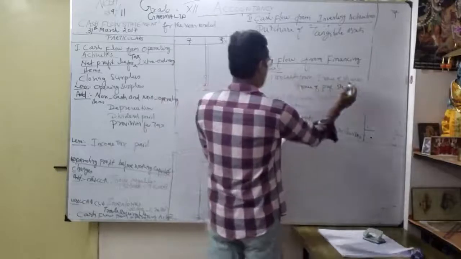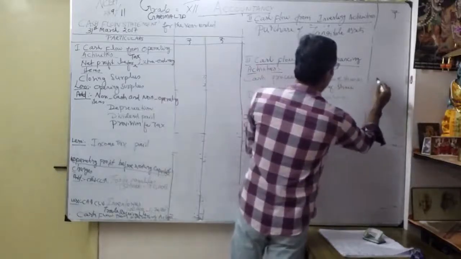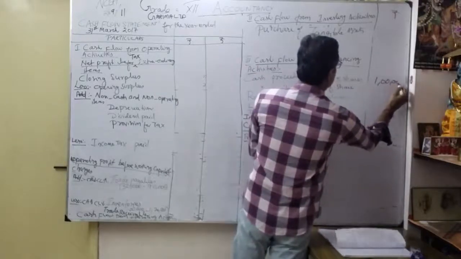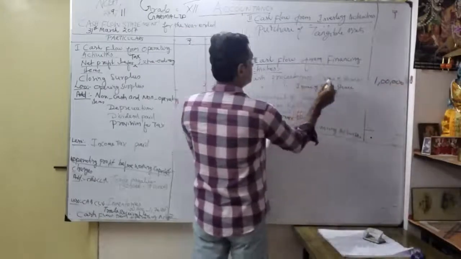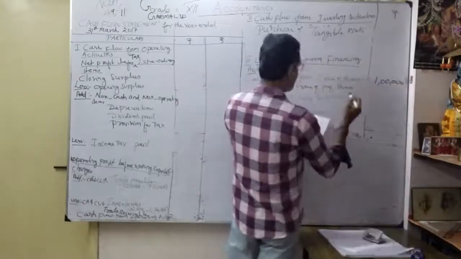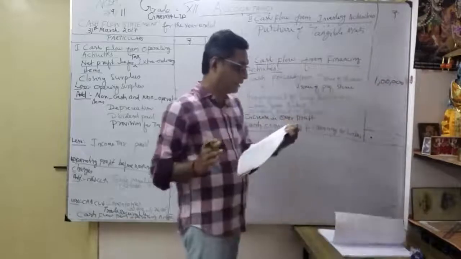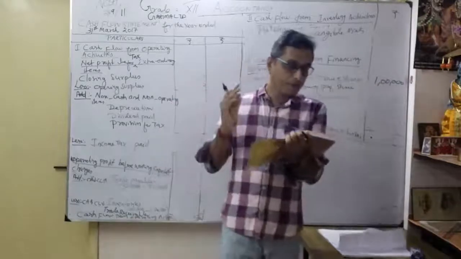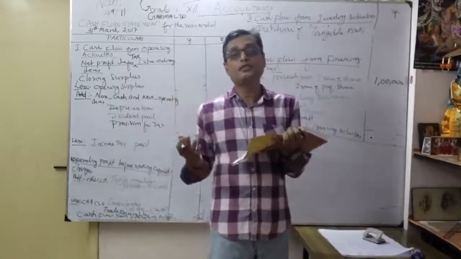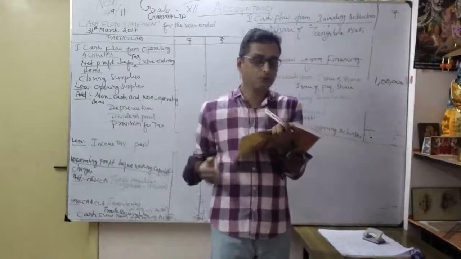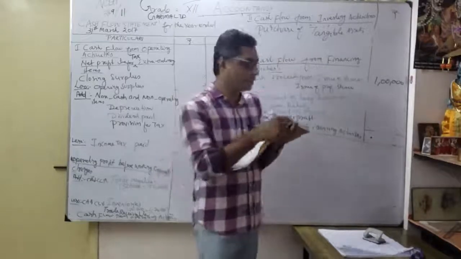Okay, so what will happen naturally? Cash proceeds from issue of shares. How much increase? So 1 lakh increase. That's why it is already written: cash proceeds from issue of shares or share capital, how much? 1 lakh. Thereafter, same notes to accounts. Preference share capital 2016: 80,000. Now it becomes how much? 1,40,000.